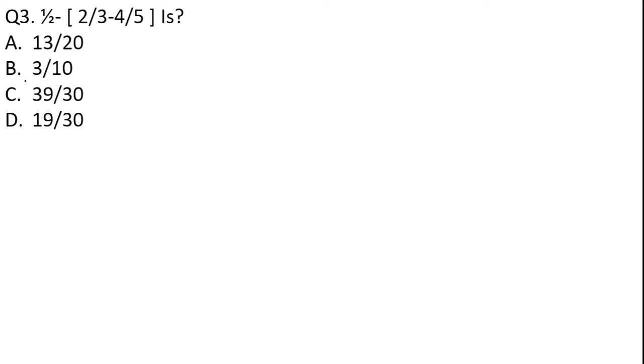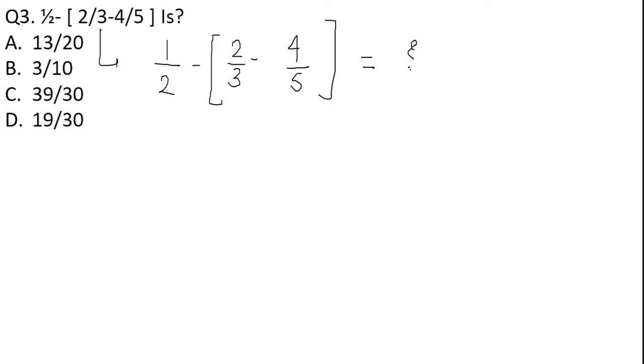So what is question number 3 talking about? Again, we have to simplify it. Here, what is given? I'll write once again: 1 upon 2 minus the bracket 2 by 3 minus 4 by 5. As per the BODMAS rule, what will we do? We'll solve the bracket first. So I'll solve first the bracket, 2 by 3 minus 4 by 5.